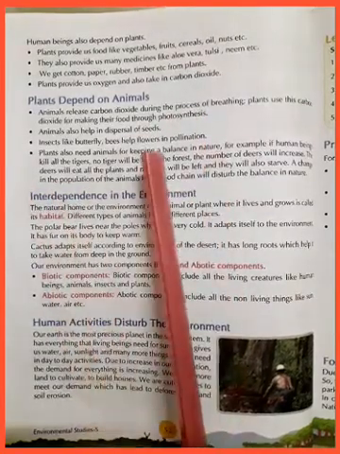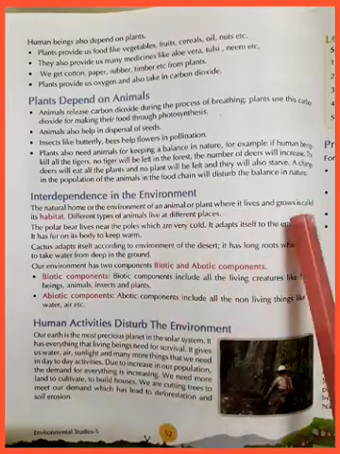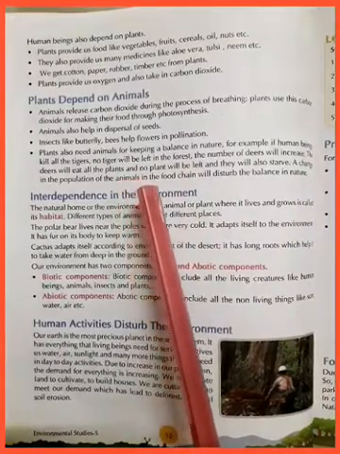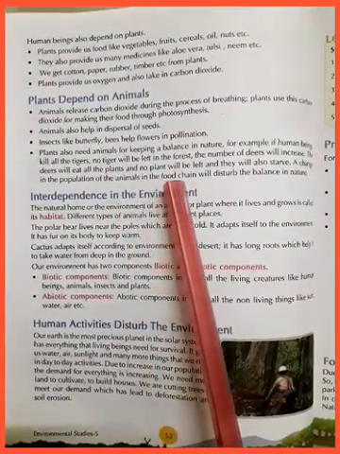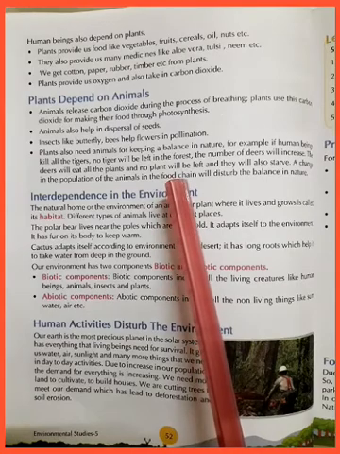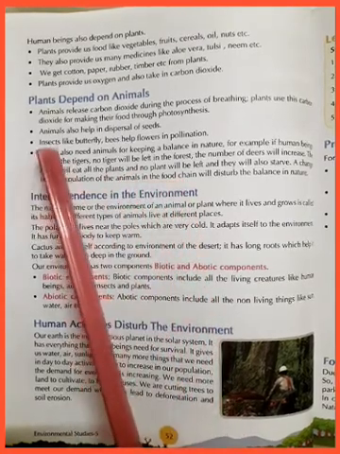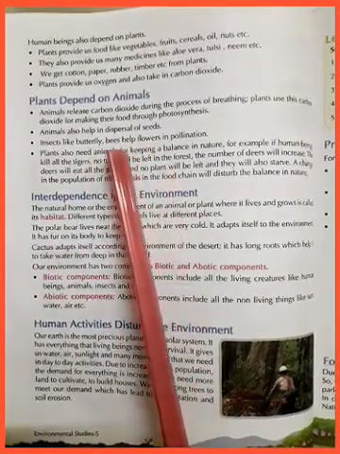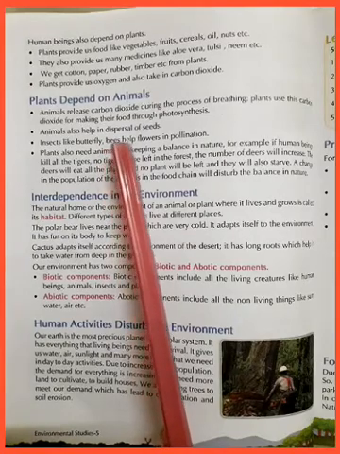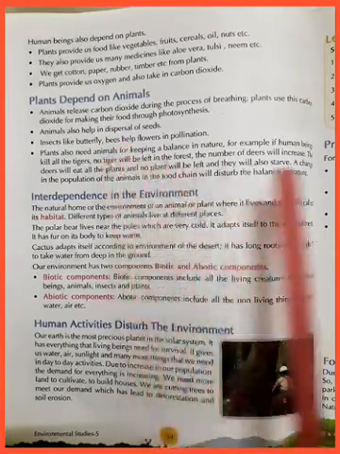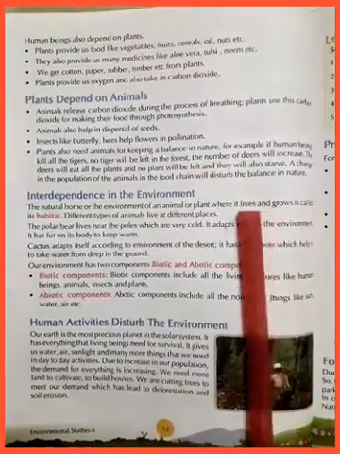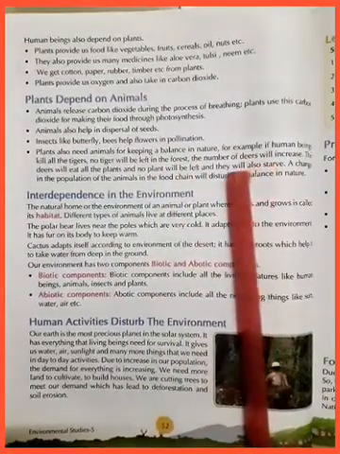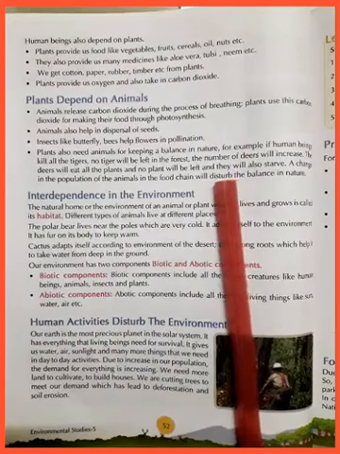Plants depend on animals. Animals release carbon dioxide during the process of breathing. Plants use this carbon dioxide for making their food through photosynthesis. Children, you need to know what is photosynthesis. Animals also help in dispersal of seeds. Dispersal means with the wind, with the air, with the water, seeds are blown away from one place to another. That is called dispersal of seeds. Insects like butterflies and bees help flowers in pollination. Pollination means to grow another plant again.